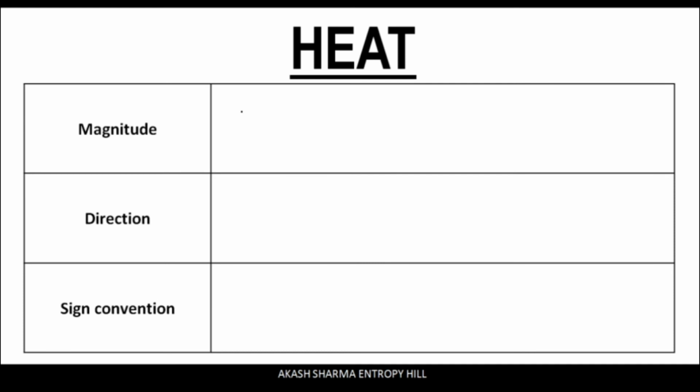where the magnitude of this heat is given by the product of the mass, storage capacity and the differential change in temperature. For per unit mass, it can also be represented as CdT. If the specific heat capacity is a function of the temperature, then this term can be integrated from the initial value of the temperature to the final value of the temperature to get a particular value of energy interaction, that is heat.